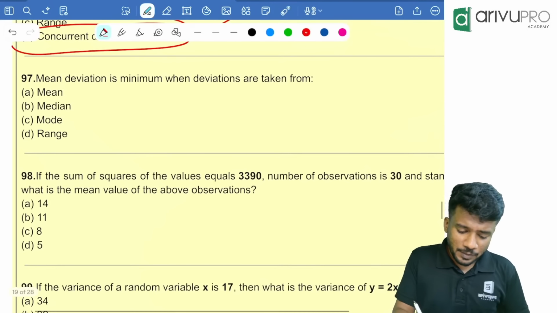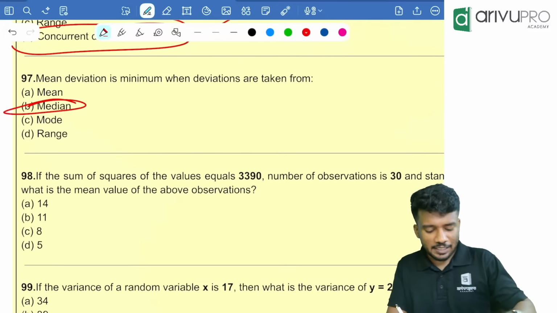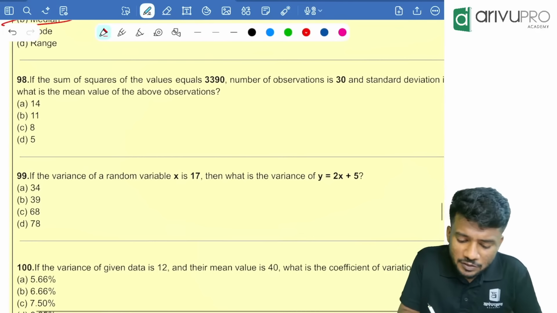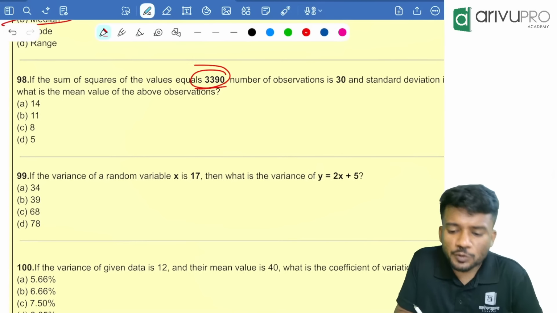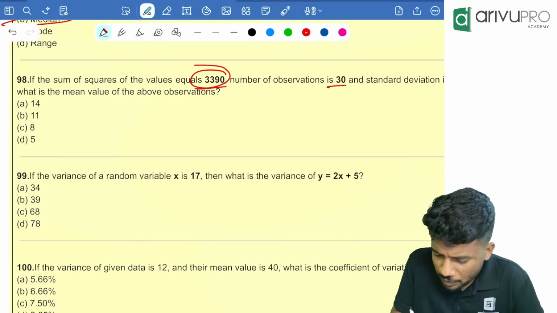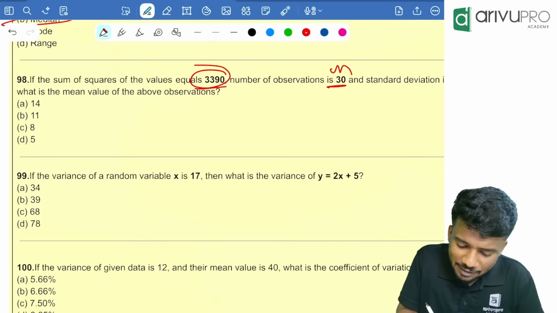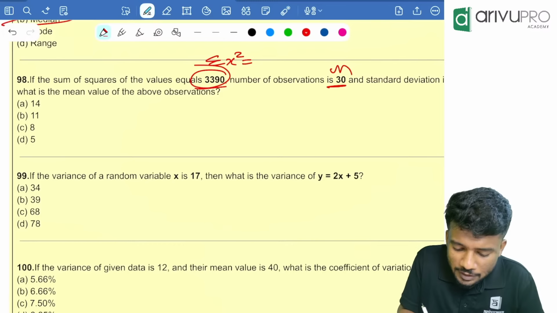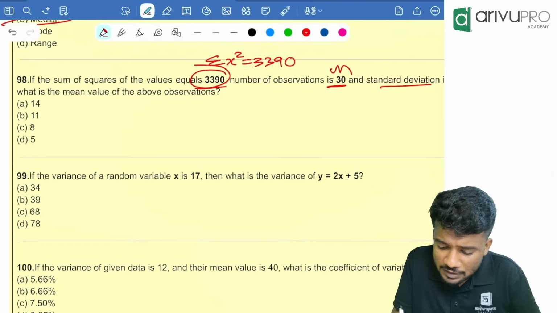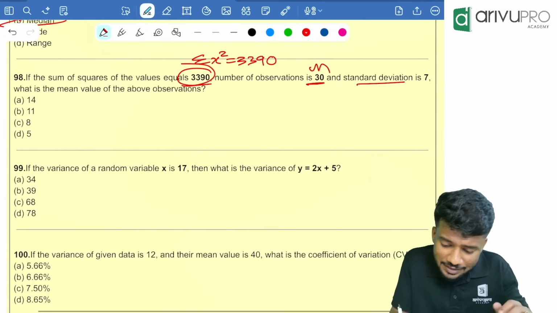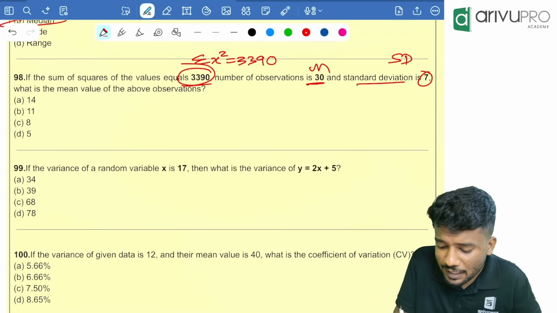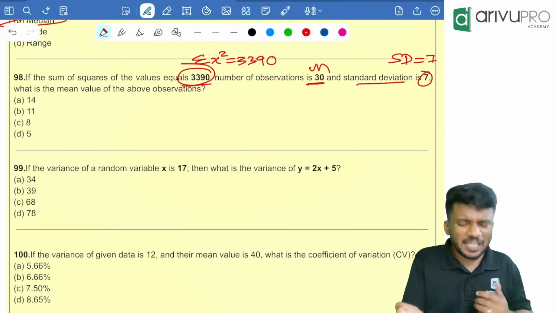Mean deviation is minimum when taken from median. Direct question. The sum of the squares of values is equal to 3390. The number of observations, that means n value, is 30, sigma x square is 3390. Then the standard deviation is 7. That means SD value is given, which is equal to 7. Mean value we need to find.